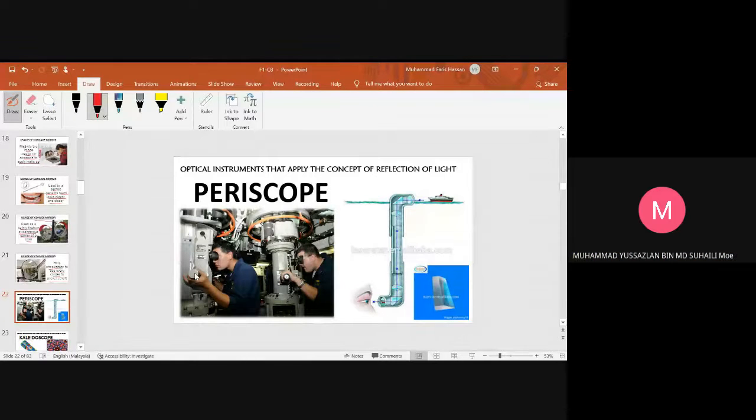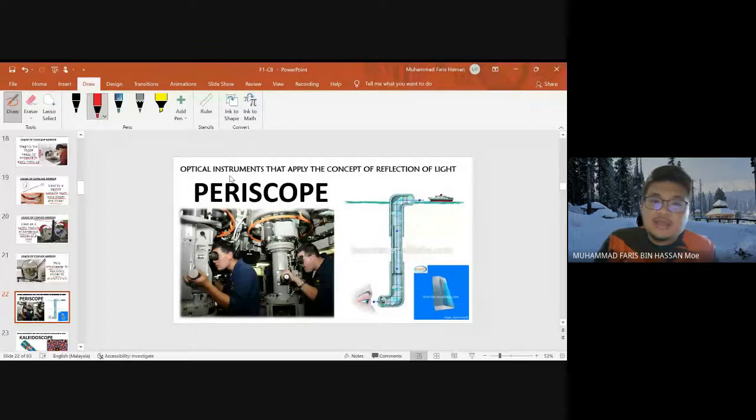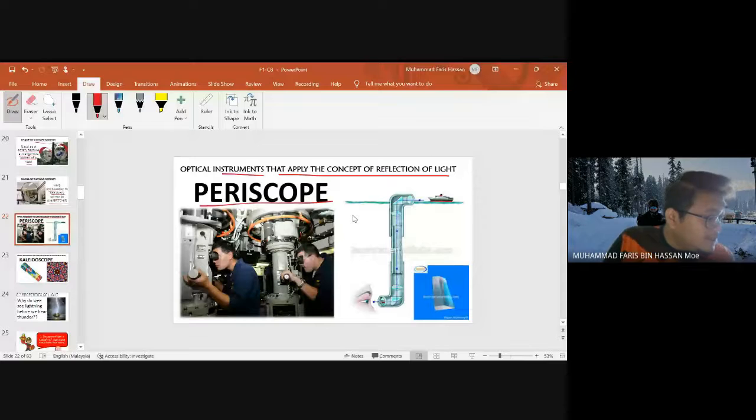Okay, now we proceed to the optical instruments that apply the concept of reflection of light. The first instrument is the periscope. So this is the periscope. So actually the periscope is an instrument used in submarines to observe the sea surface. So this is in a submarine, kapal selam. So the periscope works by using the concept of reflection of light.